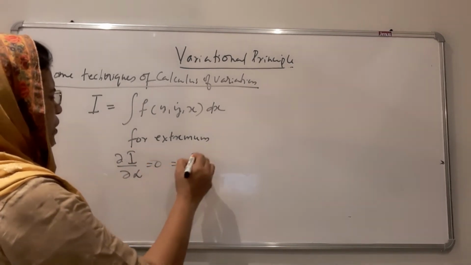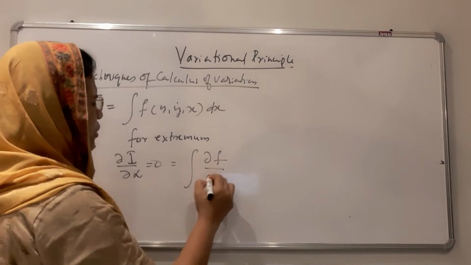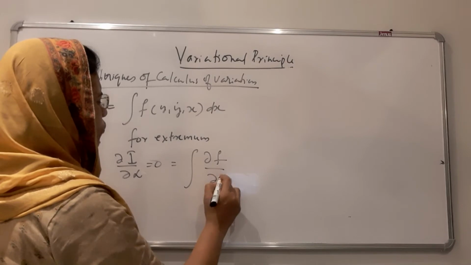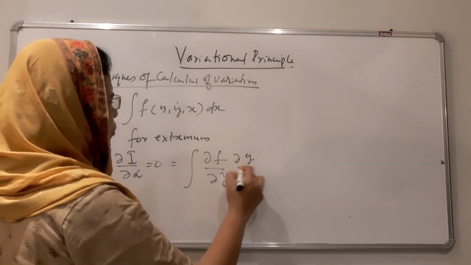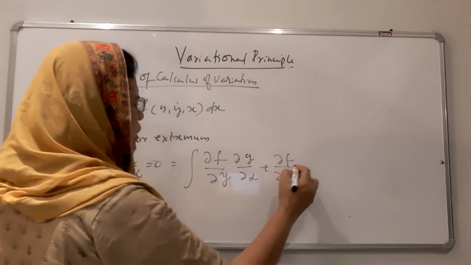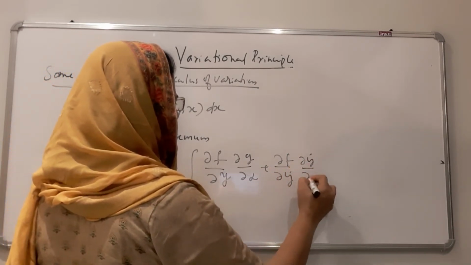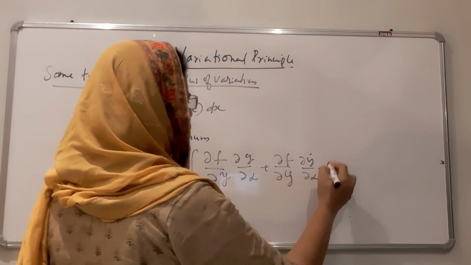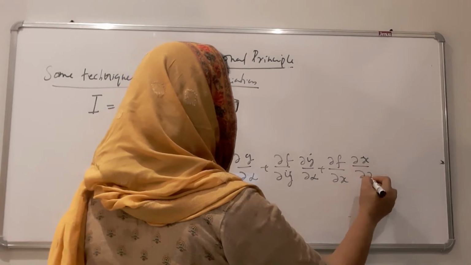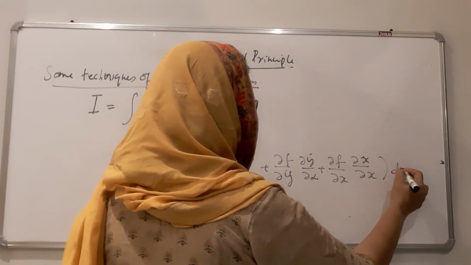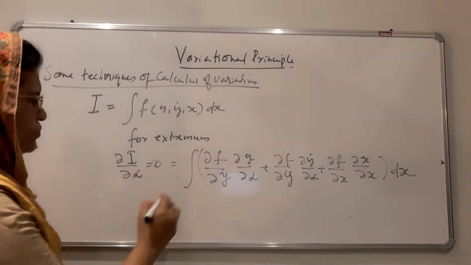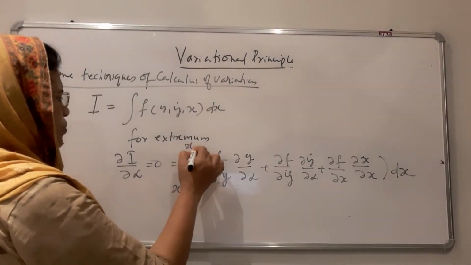That is equal to the integral of dou f by dou y into dou y by dou alpha, plus dou f by dou y dot into dou y dot by dou alpha, plus dou f by dou x into dou x by dou alpha, into dx, from x1 to x2.